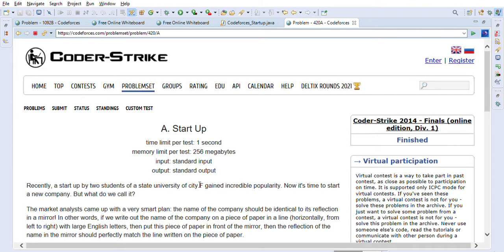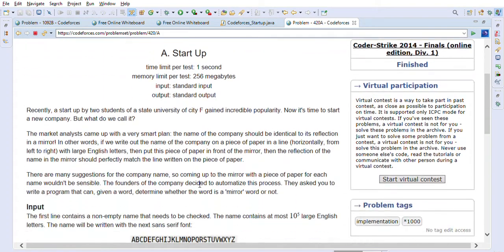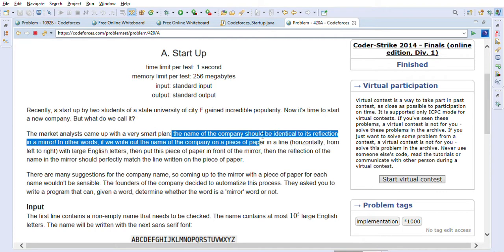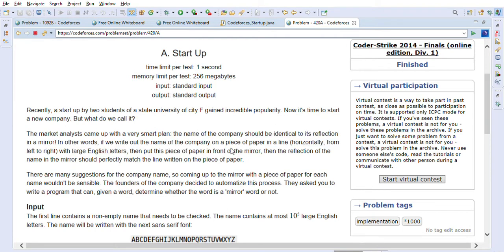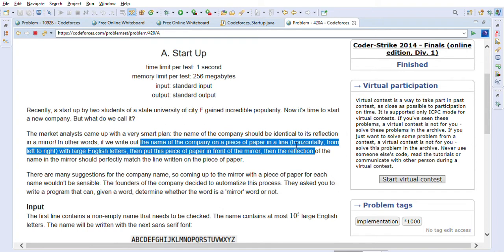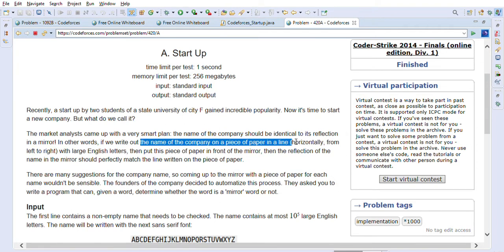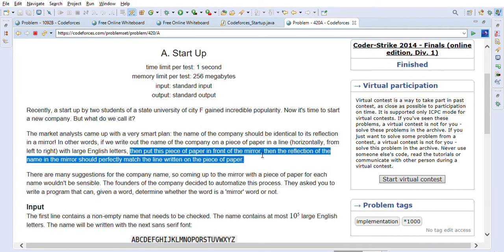So let's first go through the problem statement. Recently, a startup by two students of a state university gained incredible popularity. Now it's time to start a new company. But what would we call it? The market analysis came up with a very smart plan. The name of the company should be identical to its reflection in a mirror. In other words, if we write out the name of the company on a piece of paper in a line horizontally from left to right with large English letters, then put this paper in front of a mirror, the reflection of the name in the mirror should perfectly match the line written on the piece of paper.